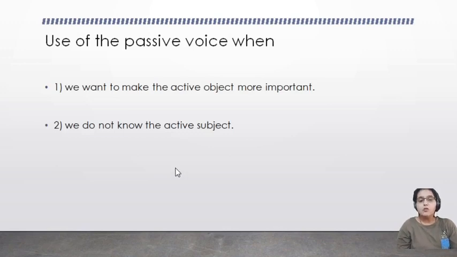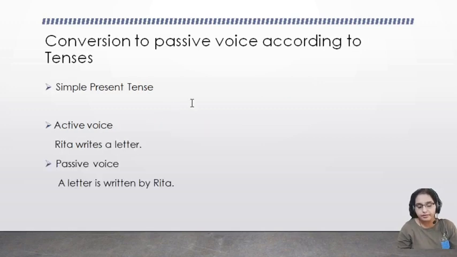Now the question arises, when to use passive voice. First, when we want to make the active object more important, when we want to show the object is important, then we use passive voice. And second, when we do not know the active subject, then we will use passive voice. Now conversion to passive voice according to the tenses.